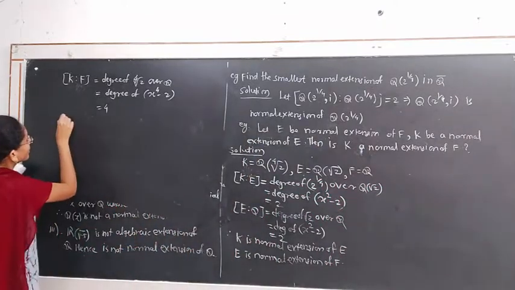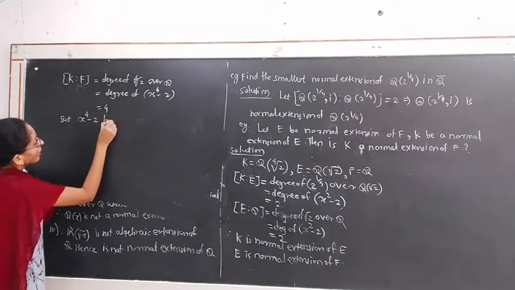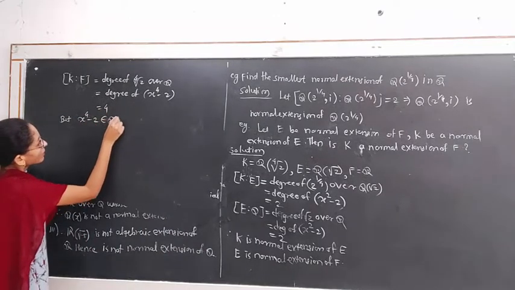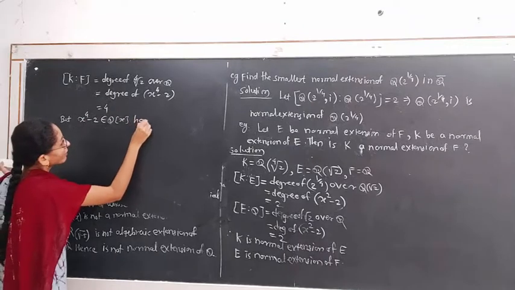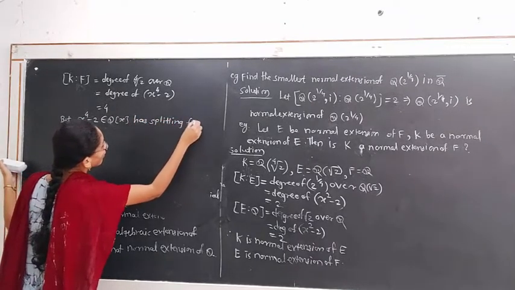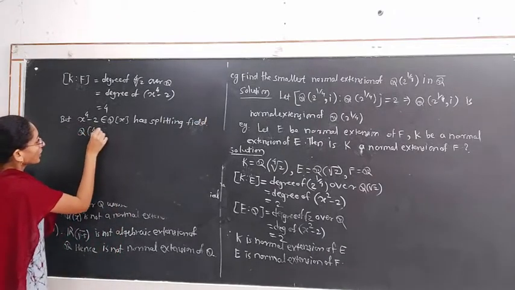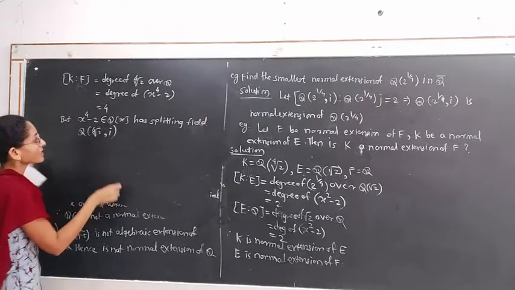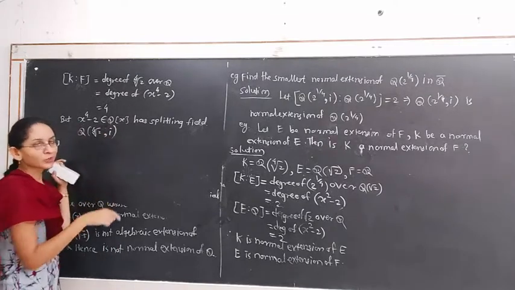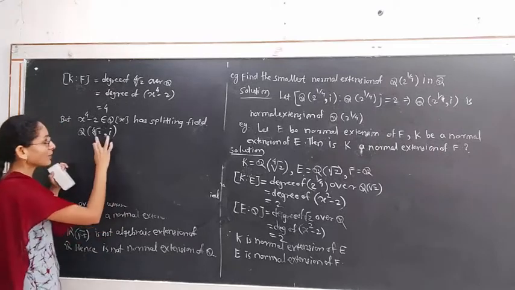But x raised to 4 minus 2, which belongs to Q[x], has splitting field Q joining 4th root of 2 and i, because this polynomial has the roots 2 raised to 1 by 4 i and minus 2 raised to 1 by 4 i that belong to this field.